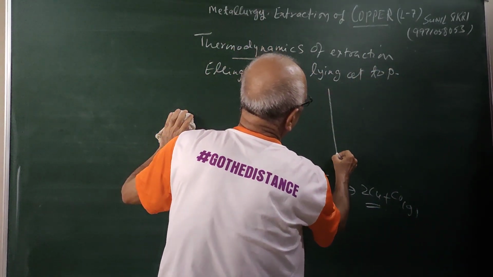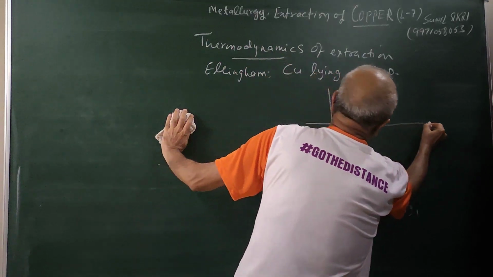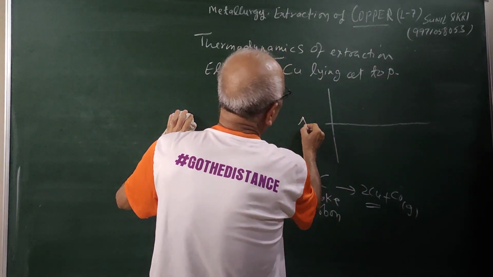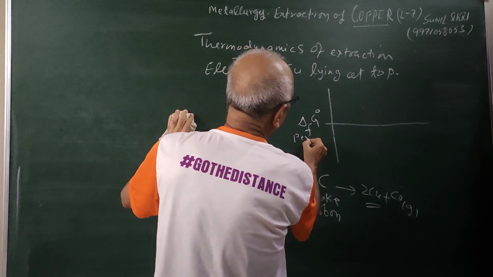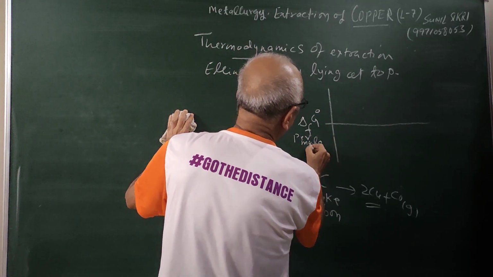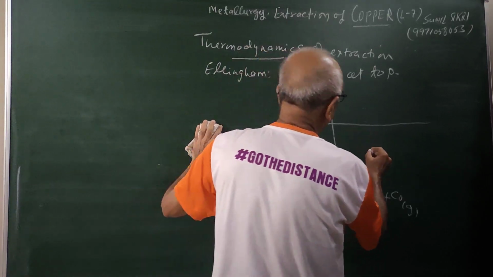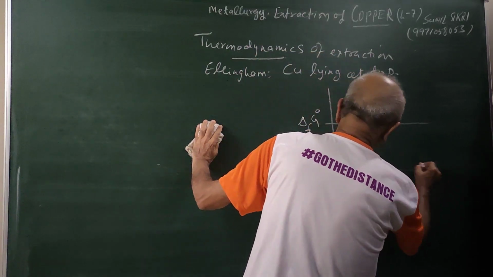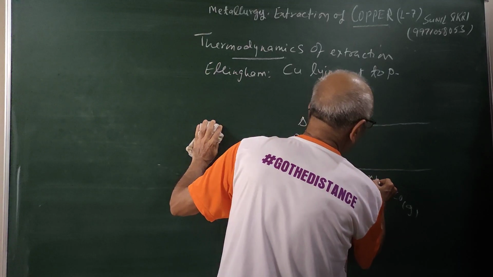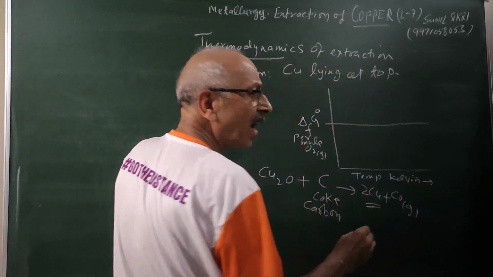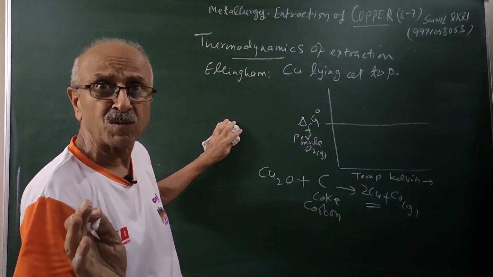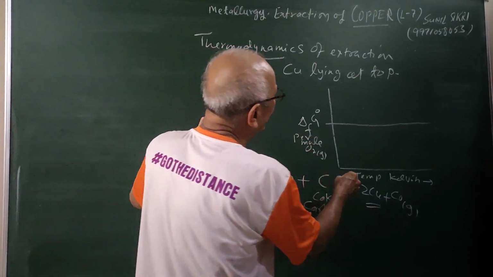Here, ΔG° gives the free energy of formation per mole of oxygen gas for the formation of the oxides. This is our temperature in Kelvin. We know the Ellingham diagram; I have given 2 lectures on it, students. If you want, you can see that.